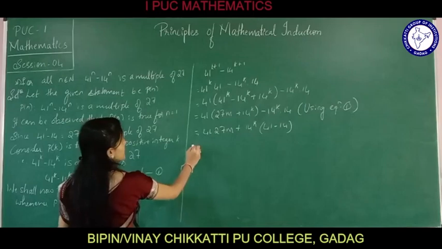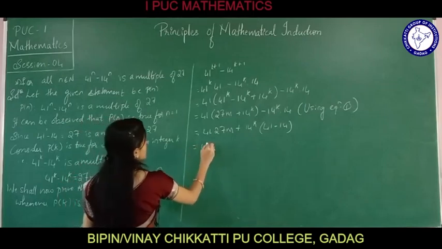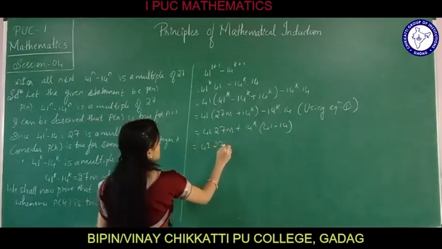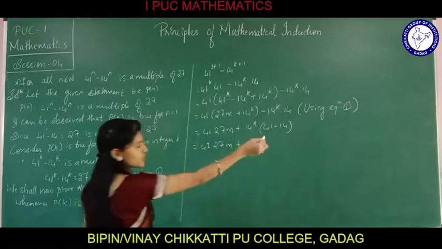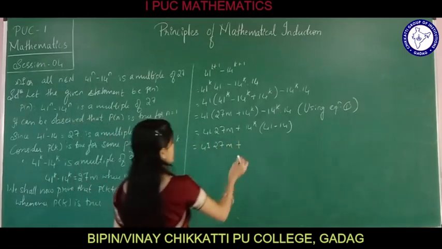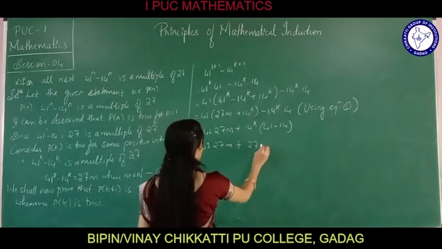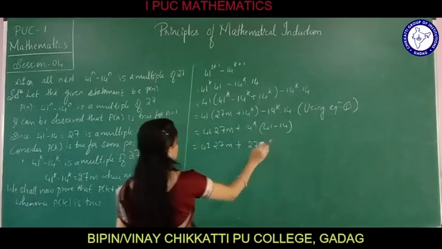This will be left as 41 into 27m plus 41 minus 14 is again 27, that is 27 into 14 raised to k.